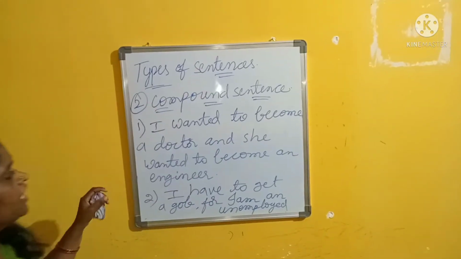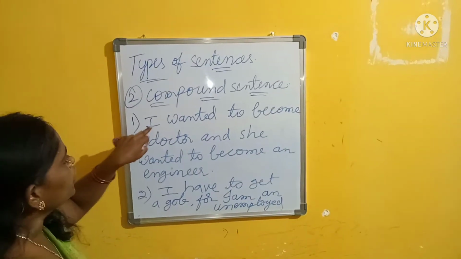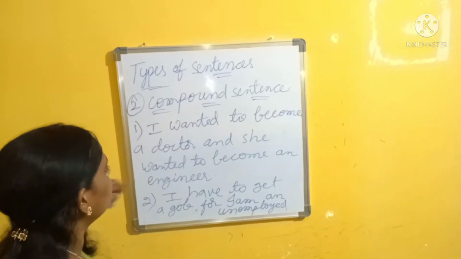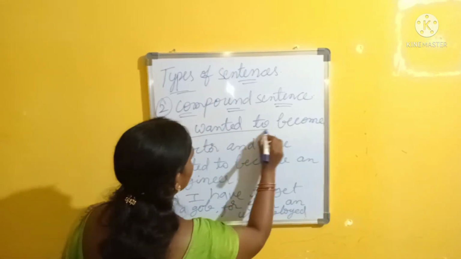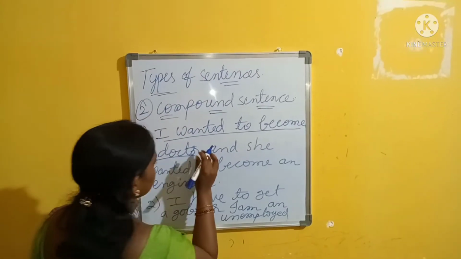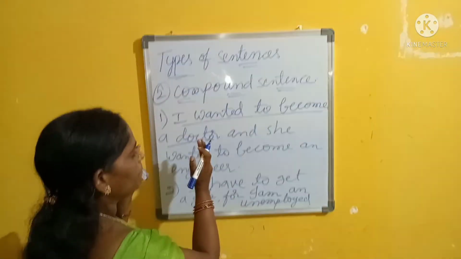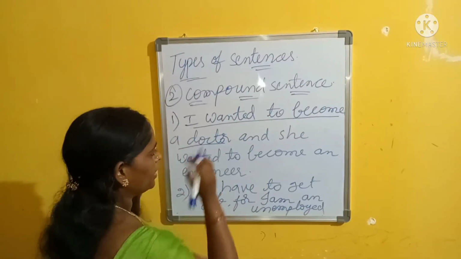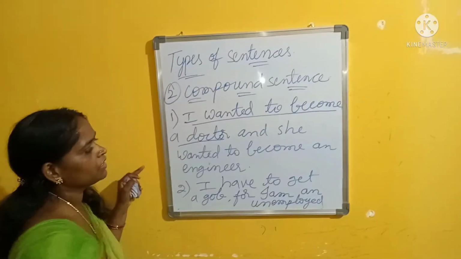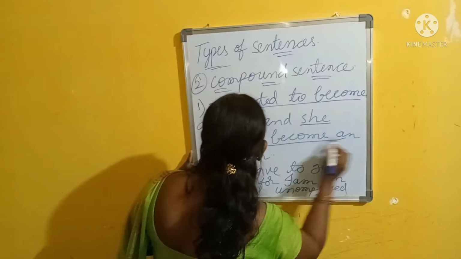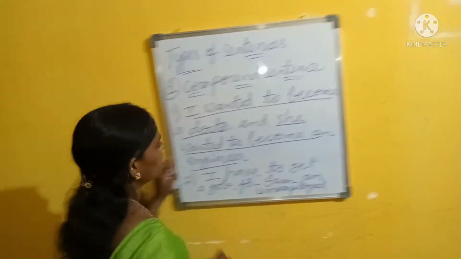Observe these sentences. Here two independent classes are there. I wanted to become a doctor: this is a complete independent class, not connected to any other class. This is a main class, a principal class. And the second one also, she wanted to become an engineer.